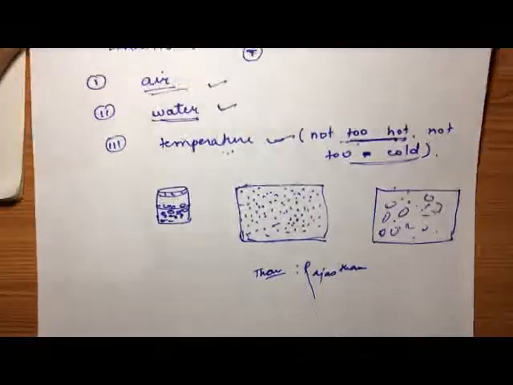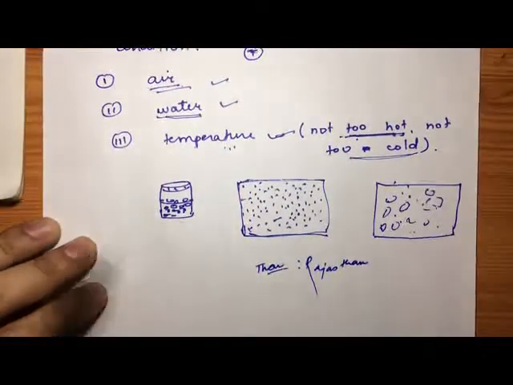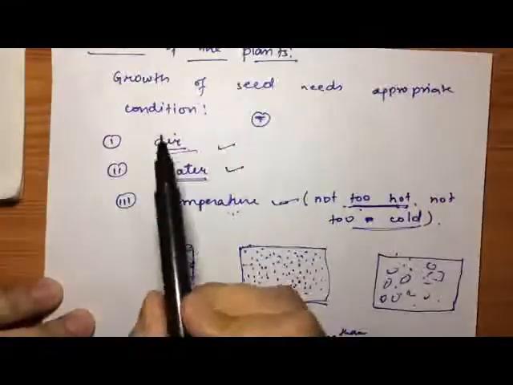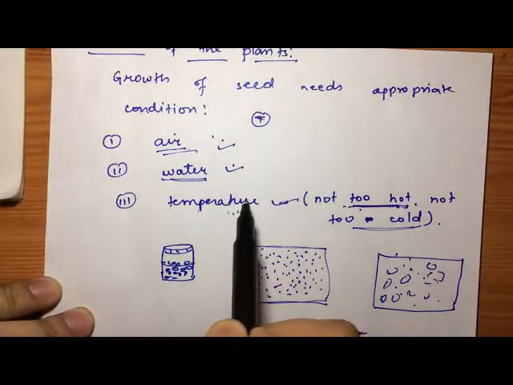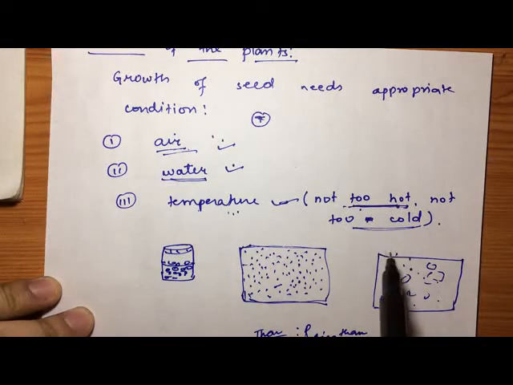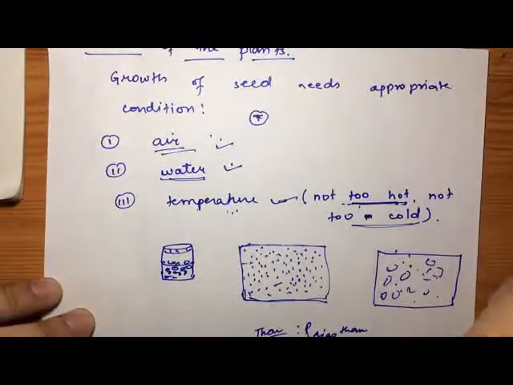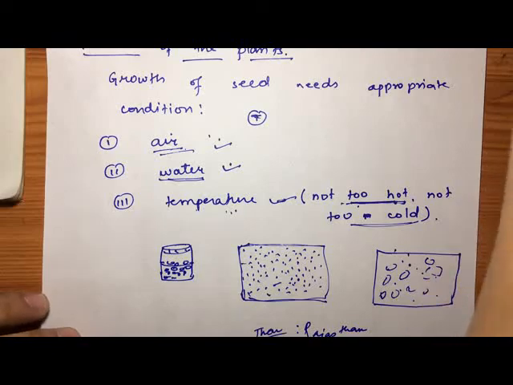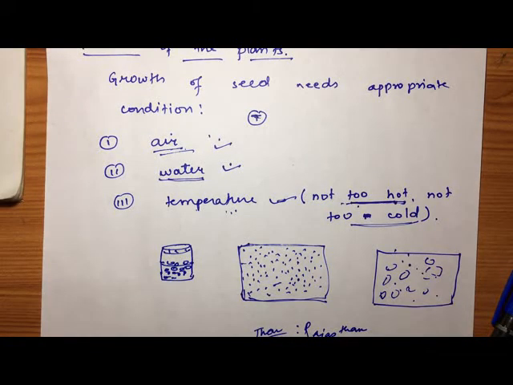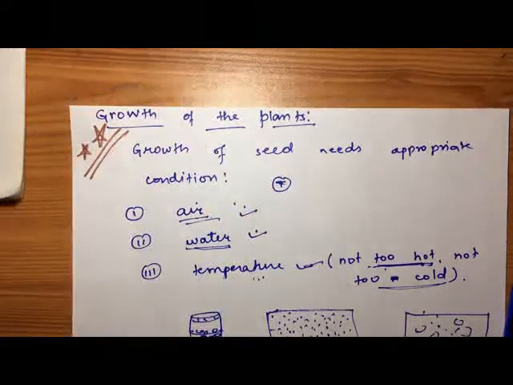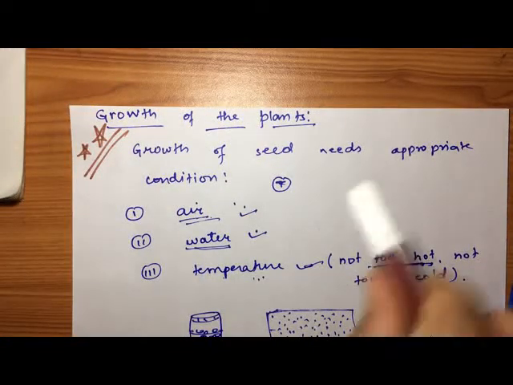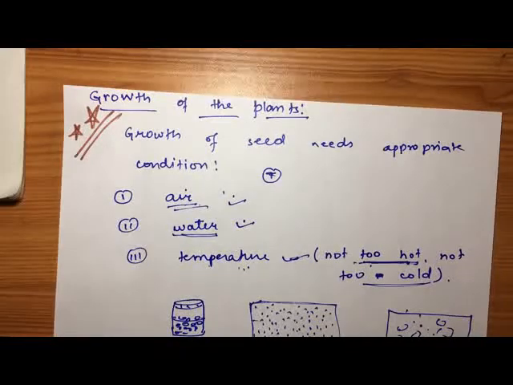So we understood that for the growth of a seed we need three conditions, and what are those three? Air, water and enough temperature, not too hot and not too cold. I will advise you to learn them. Remember them, this is important. This will come in the question answer part also, this will come in the examination also. So learn this one.